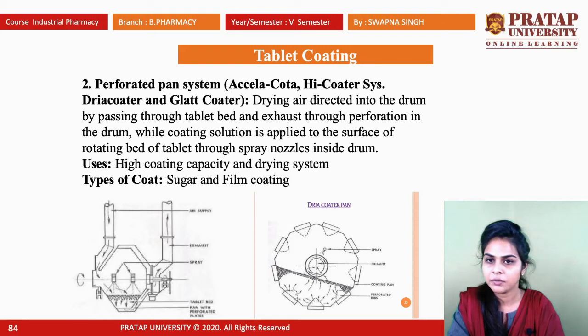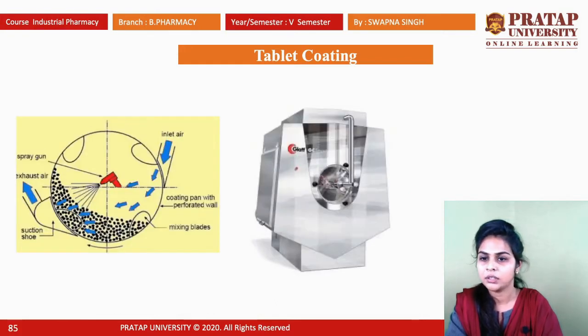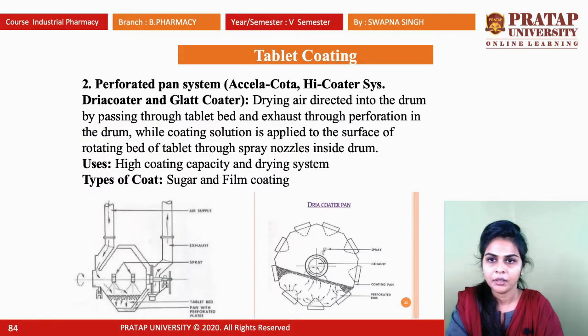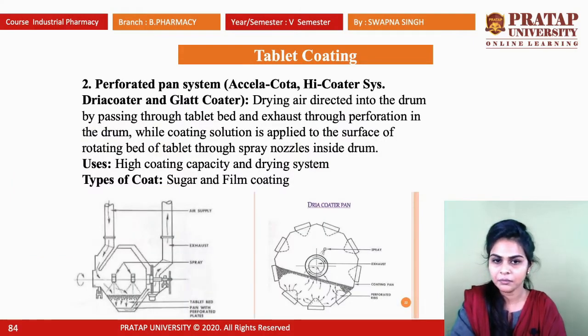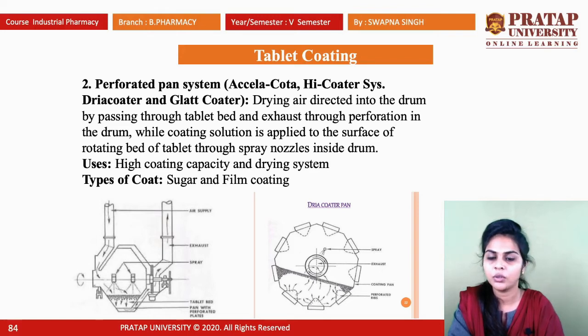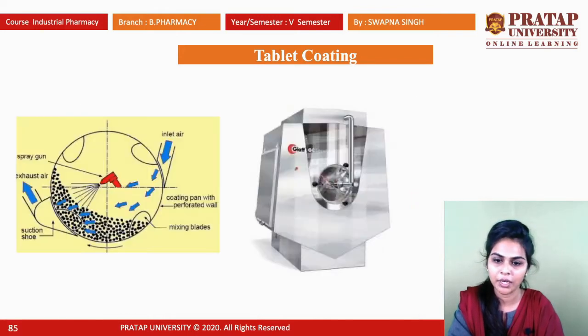Okay, so this is the first diagram. It is the Hi-Coater system. Next is the Dria coater pan. The third diagram is the Accela coater, and the fourth one is the Glatt coater. Okay, so the uses of the perforated pan system: high coating capacity and drying system. This type of pan system is used for the coating of sugar coated tablets and film coated tablets.